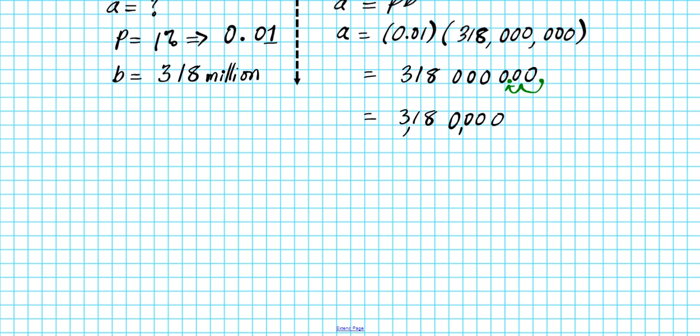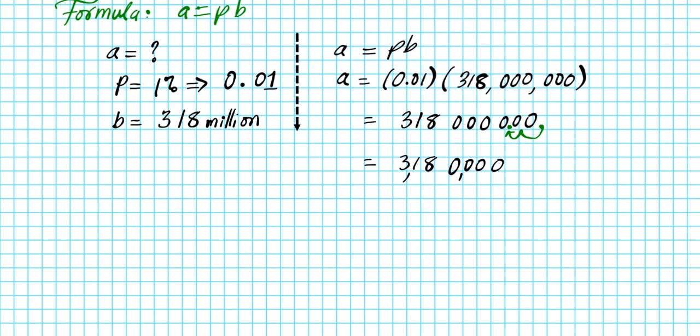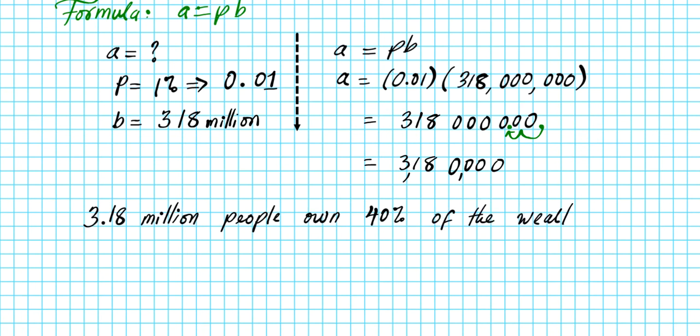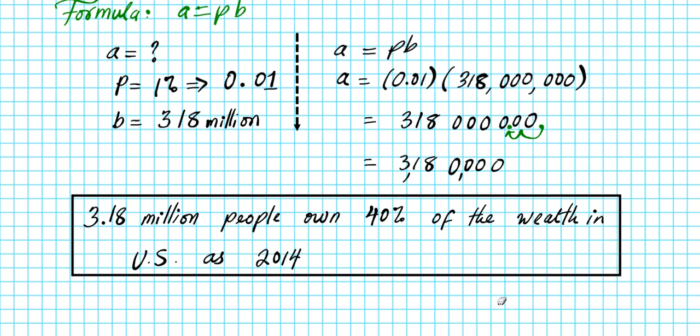Okay, so let's contextualize our answer. 3.18 million people own 40% of the wealth in the US as of what year? 2014. Okay, so this is another example where we can use the A equals PB percent formula to compute percent problems. All right, so that's that.